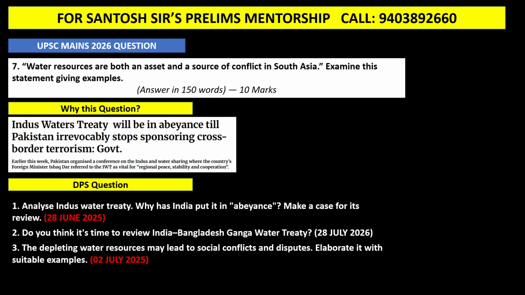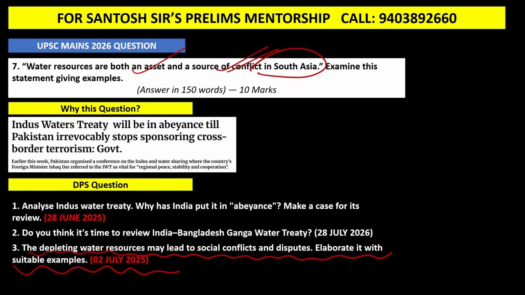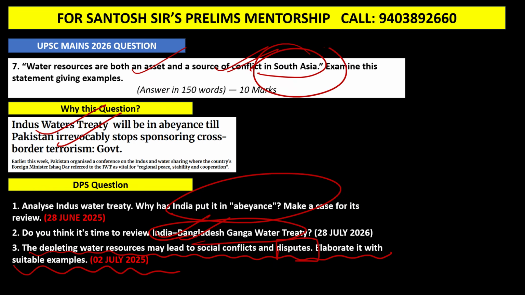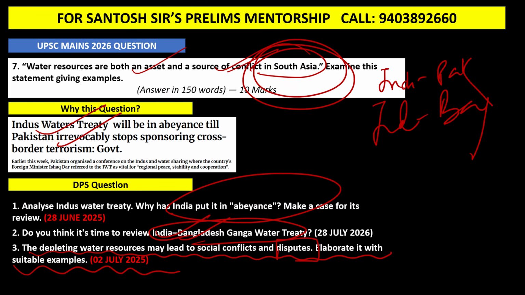Next: water resources are both assets and source of conflict in South Asia. You can see exactly word to word the same question I had framed in my answer writing class. You can see 2nd of July 2025: the depleting water resource may lead to social conflicts and disputes. Why this question? Because of the Indus Water Treaty, there was revocation, a kind of abeyance. India revoked the Indus Water Treaty, and even the India-Bangladesh Ganga Water Treaty was in news. So because of this, they have asked about South Asia water disputes. So India, Pakistan, and India, Bangladesh. Even India, China.